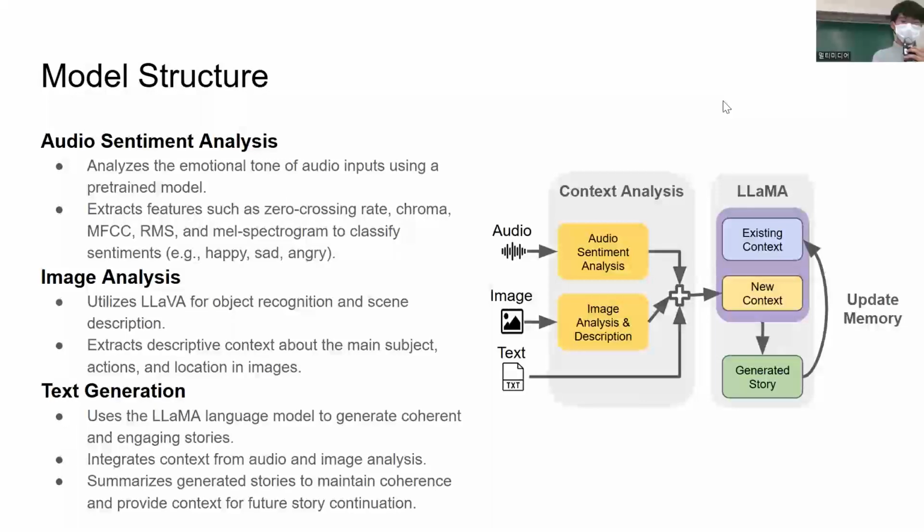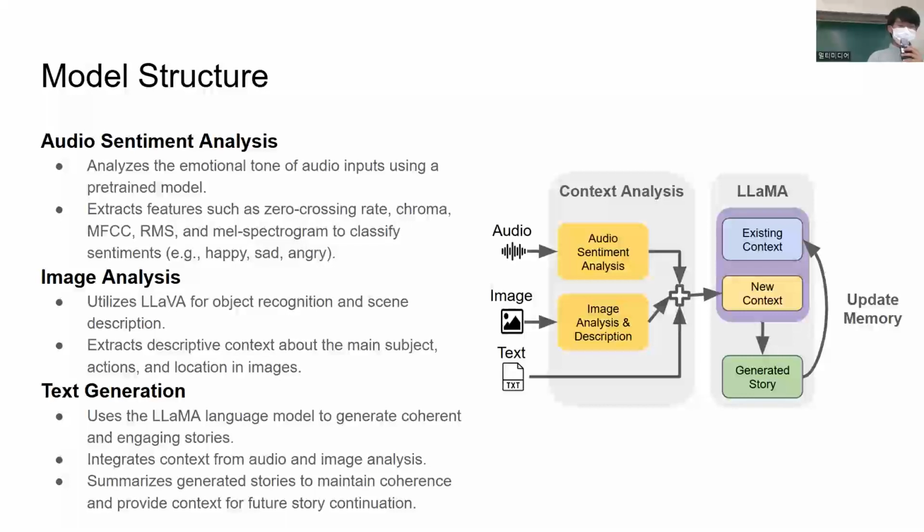The MUSE project employs various AI models to handle the different types of input format. For audio, emotion analysis is conducted to provide the mood of the story from the audio input. For images, the LLaVA model is used for image analysis to extract the key character, action, and locations.